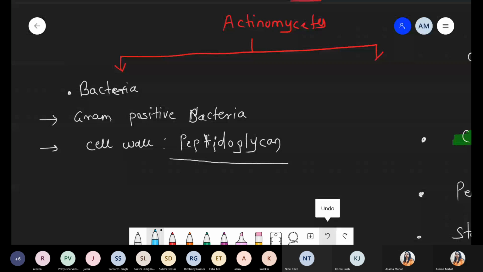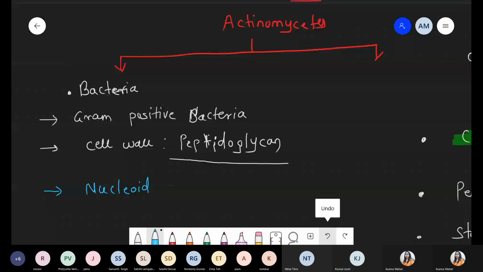Another condition we already discussed: in the case of the eukaryotic system, a nucleus is present. But in bacteria, the nucleus structure is totally absent, but genetic material is present and that genetic material is simply represented by one word, that is nucleoid. Remember, so in the case of bacteria, nucleoid is present. So these are some properties of actinomycetes.